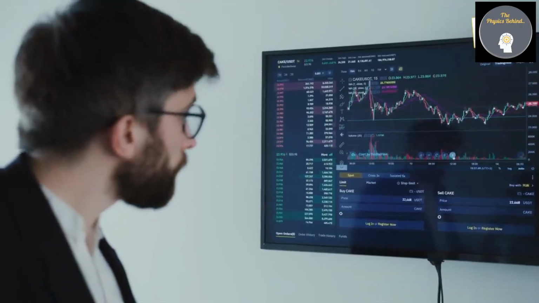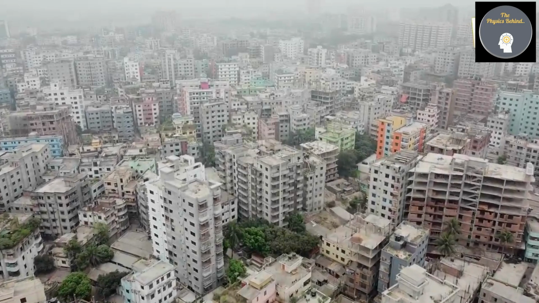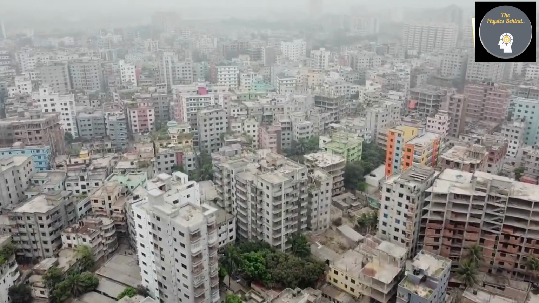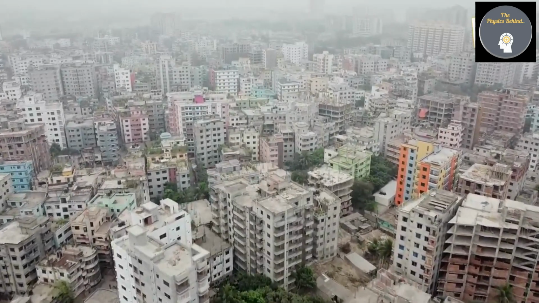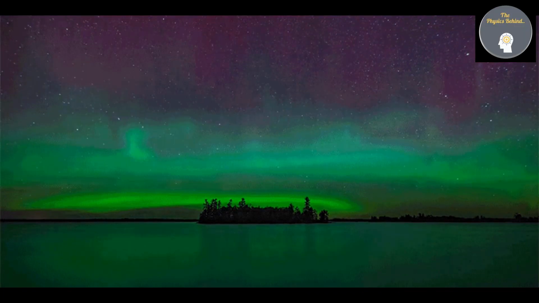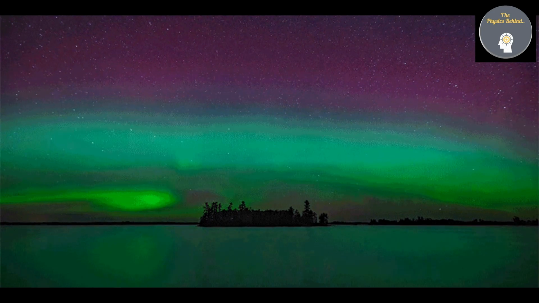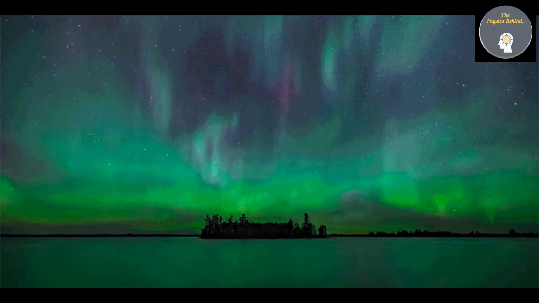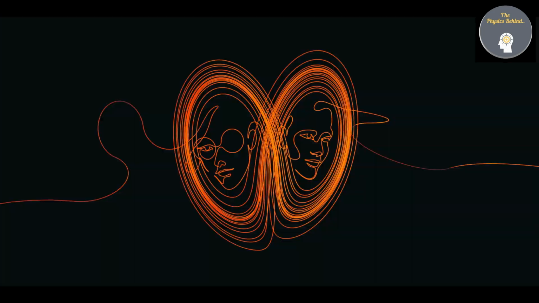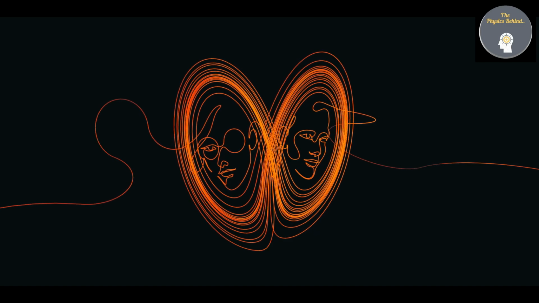Examples: stock market, weather, etc. Now look at the surroundings. Whatever we see in our society and nature depends on multiple variables, and thus it is a chaotic system. Therefore, to understand the predictability of nature and human behavior, we need a deep, thorough study of chaotic systems.